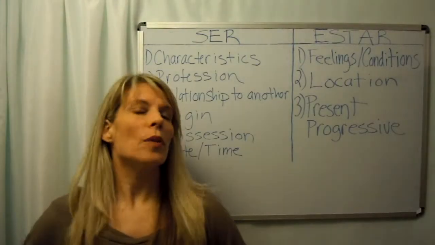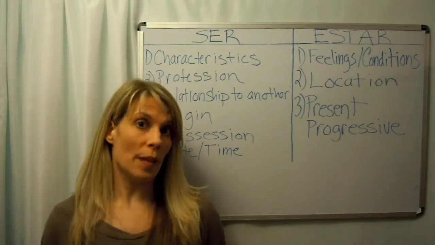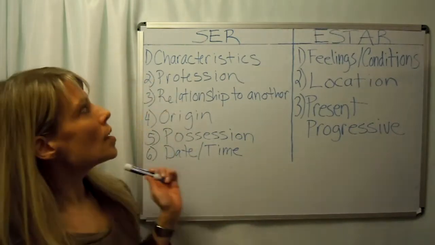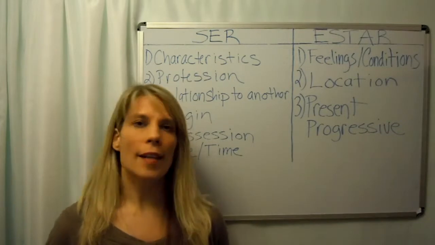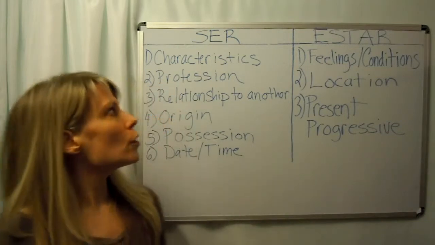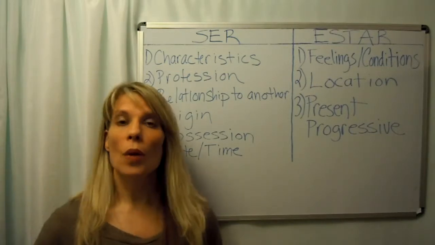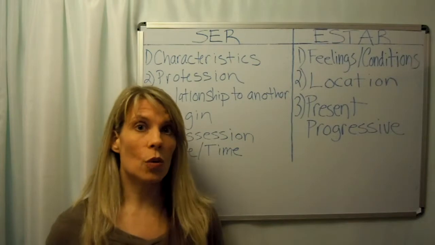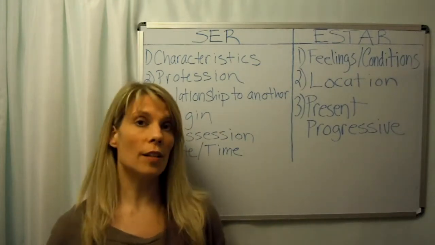So today we're going to be talking about ser and estar. Now both of these mean to be, but we use them in different circumstances in Spanish. So when we use ser, we're talking about things that tend to be permanent. The first use of ser is characteristics. When we want to describe a person, either how they look in appearance or personality traits that they may have, if we want to say they're nice or intelligent.